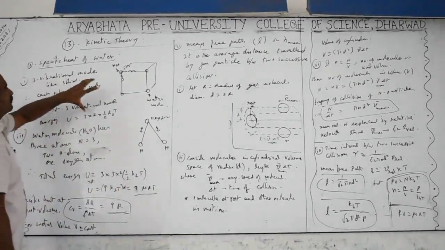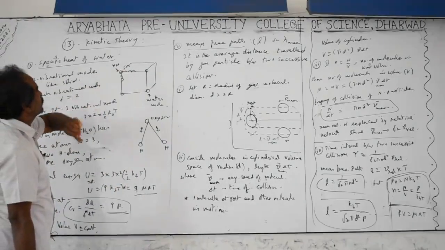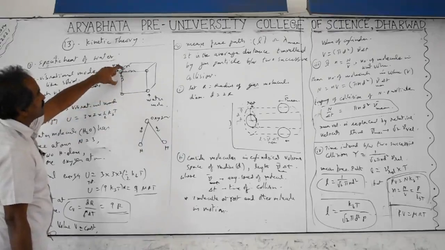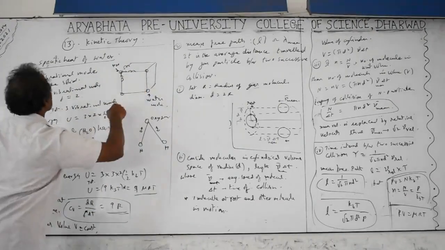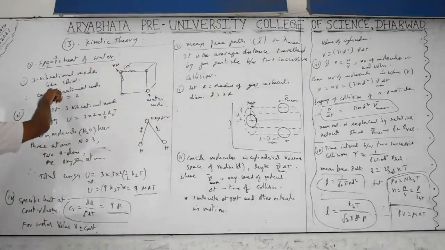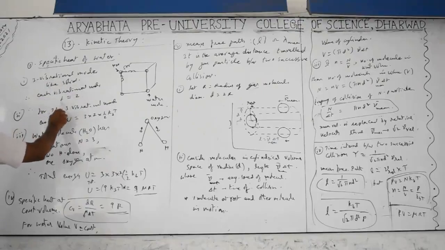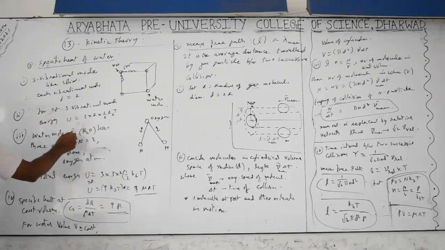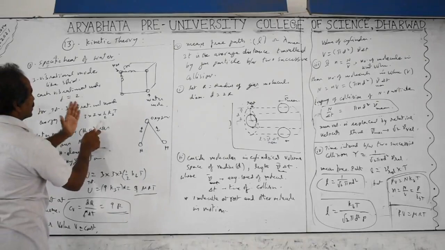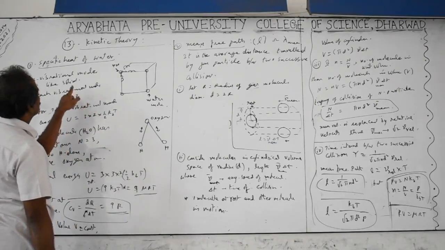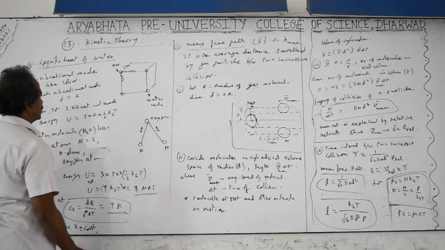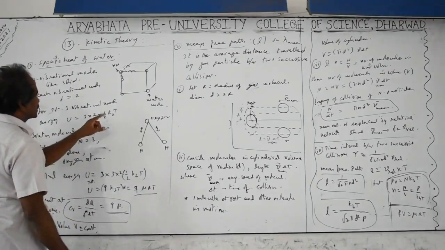If you imagine one water molecule in the form of a cubical structure, then we consider 3 directions of vibration. Each water molecule is vibrating in all directions, the x, y, z axes. For each vibration the degrees of freedom is 2, and for 3 modes you multiply by 3. Each degree of freedom has energy half kT. So the total energy for the 3 modes is 3 into 2 into half kT, the 2 cancels, and it becomes 3kT.